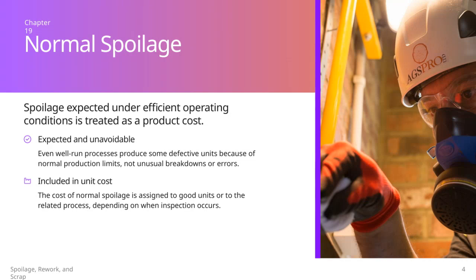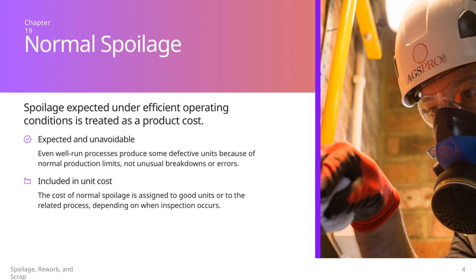Now, let's talk about normal spoilage and how it's handled in cost accounting. Normal spoilage refers to the expected amount of defective units produced even when operations are running efficiently. This spoilage is considered an unavoidable part of the manufacturing process, not caused by mistakes or equipment failures.